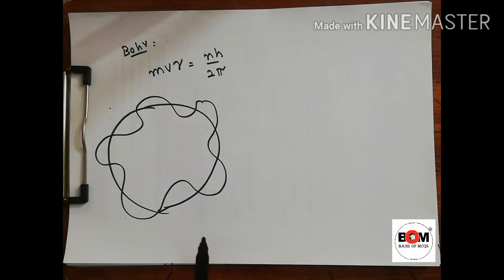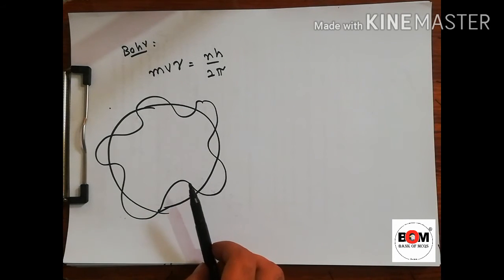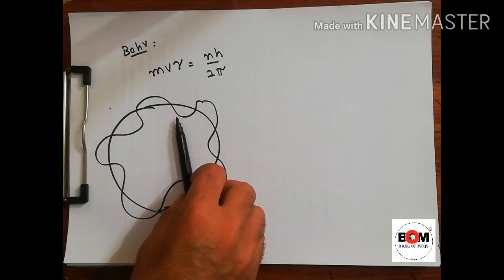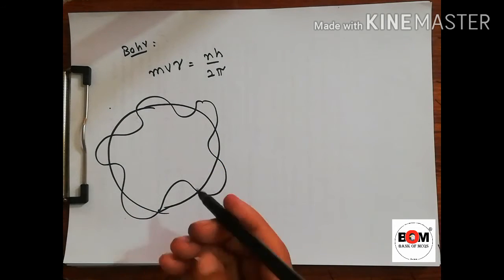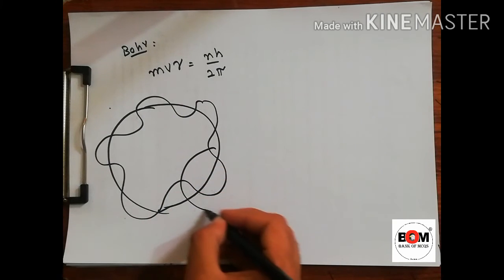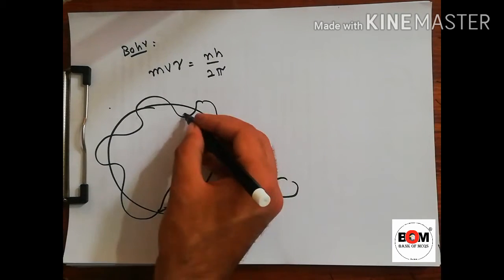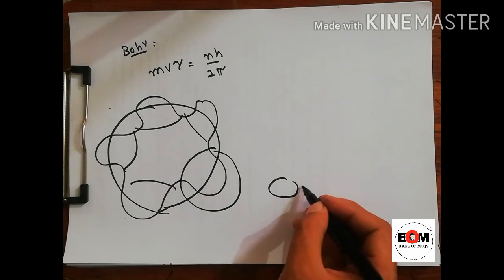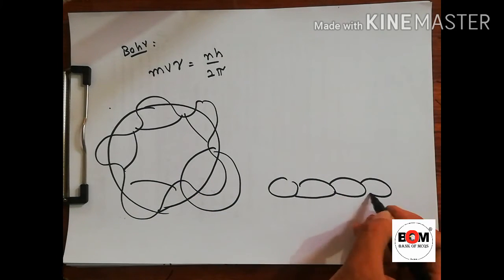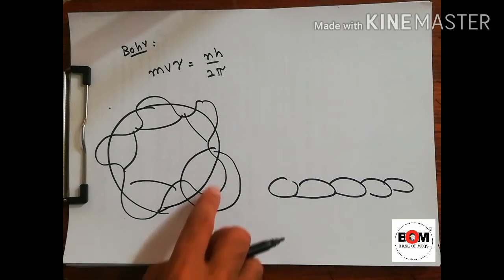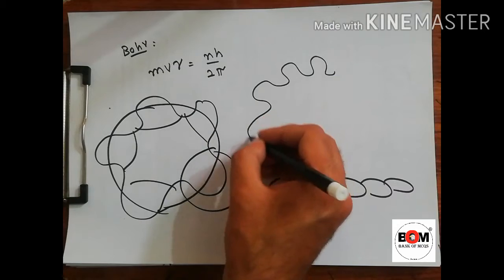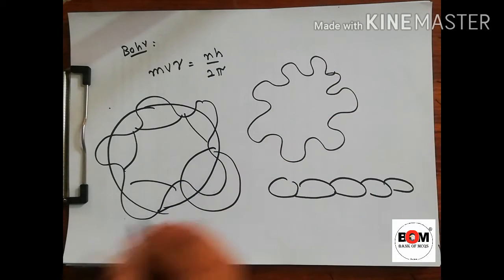How? De Broglie says that this pattern has full wavelengths. In this case it is 1, 2, 3, 4, 5 wavelengths. So we can also draw this as one part of the wave, and this as another, a third, and so on. So it is in the form of a wave. The electron will move in this wave form instead of a circular path.